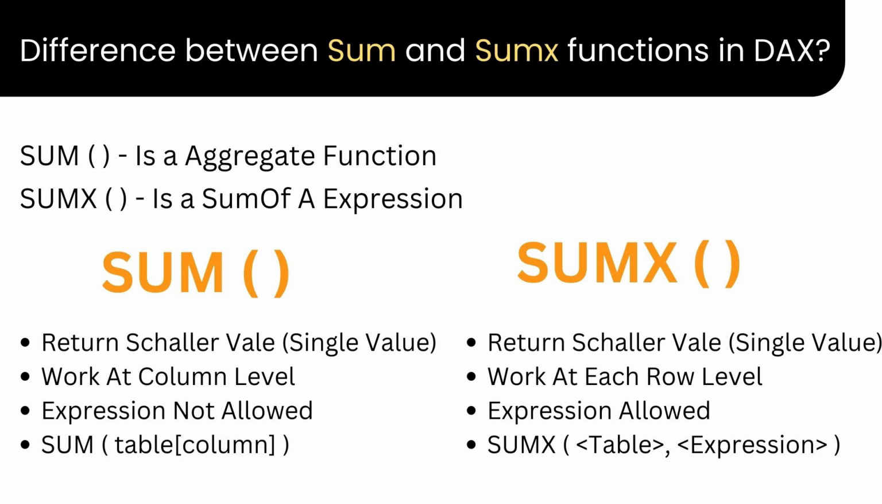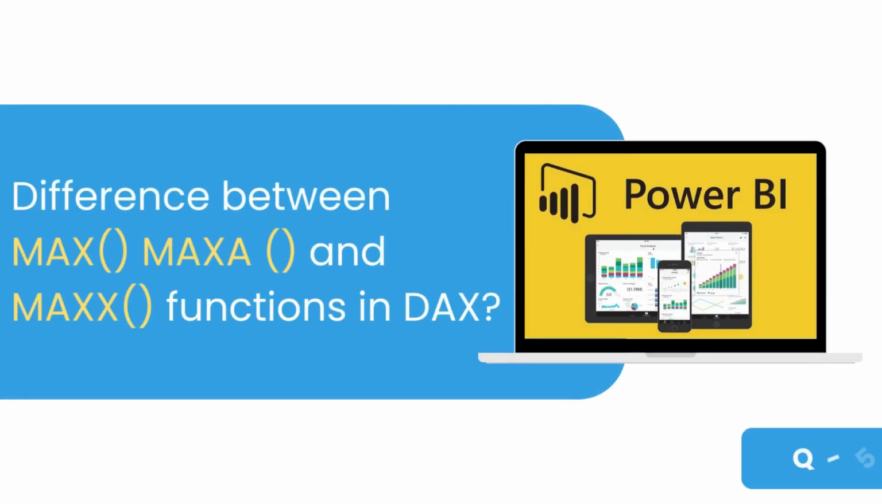Okay, then here you can see the syntax of the Sum function, that is Sum then column name of a particular table. Okay, but in the SumX function, the syntax is SumX, then you have to pass the table name, then you have to pass the expression. Okay, so these are a few differences between sum and SumX DAX functions in Power BI. Alright, then the next question is, what is the difference between max, maxa and maxx DAX functions in Power BI?